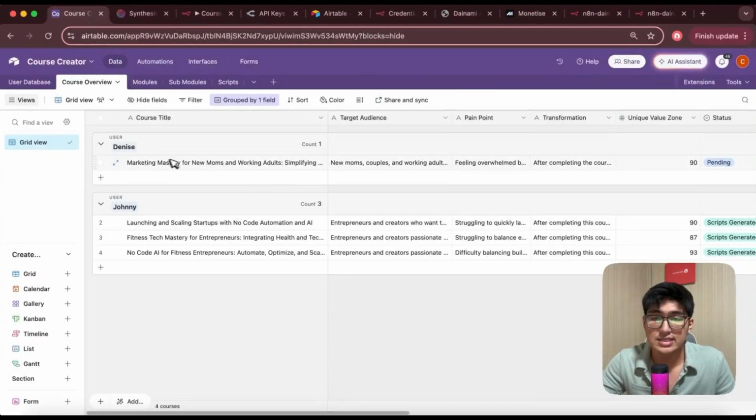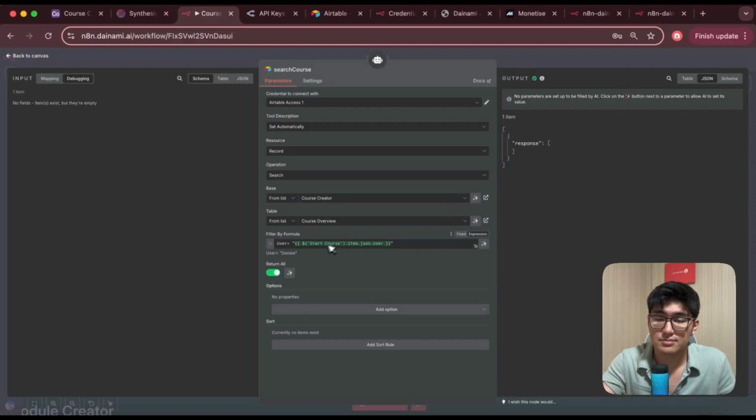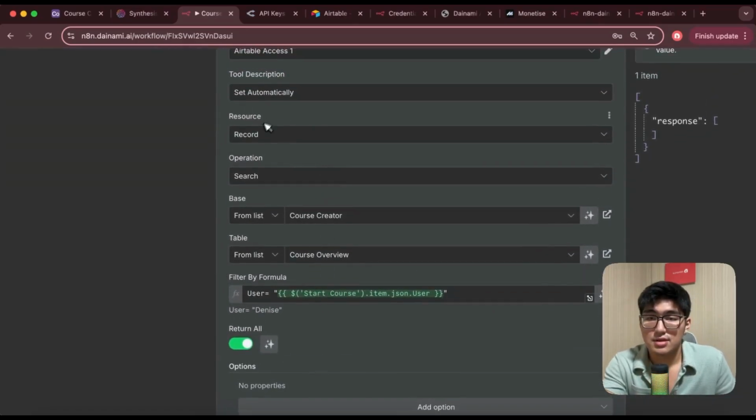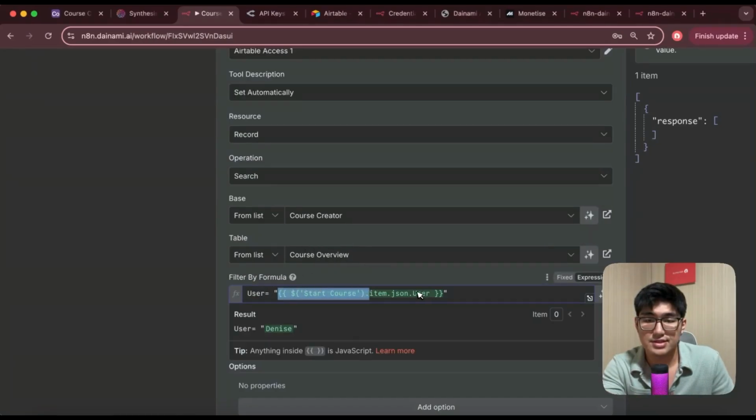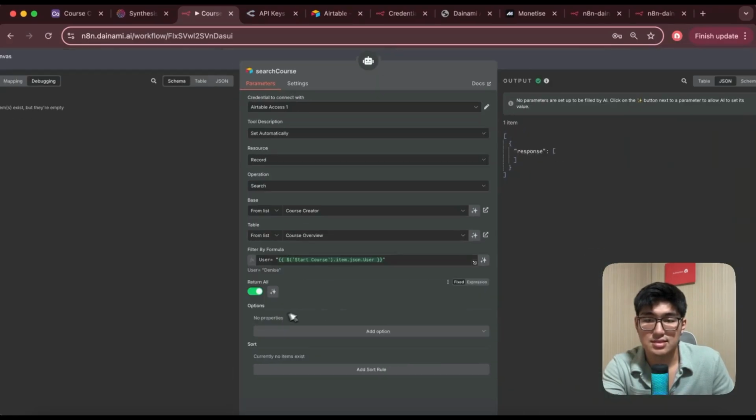To make sure that it doesn't recreate the same cost that has been created for the user beforehand. So we're going to go into n8n and create a new tool. I'm going to choose the Airtable tool and use the search record tool. Same thing here, we want to choose the correct base and the correct table, which is cost overview, and then we filter by formula. Users equals, map it over here, start cost.item.json.user. The user is Denise from previous settings. That's all we've got to do.